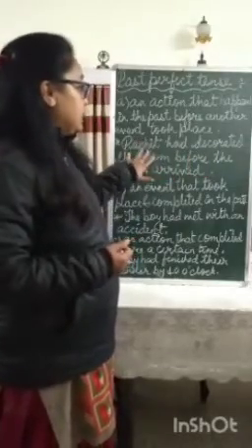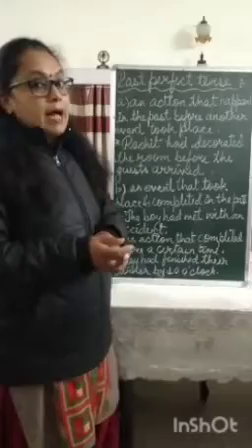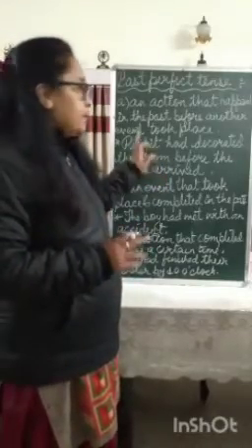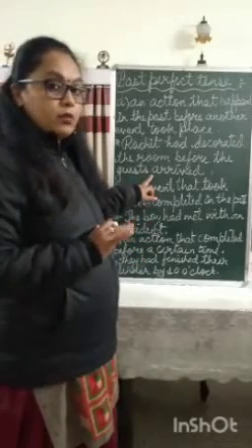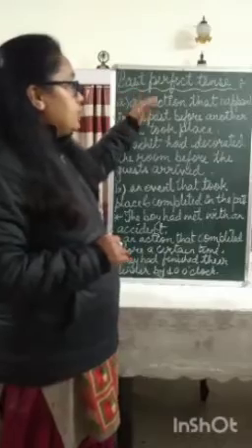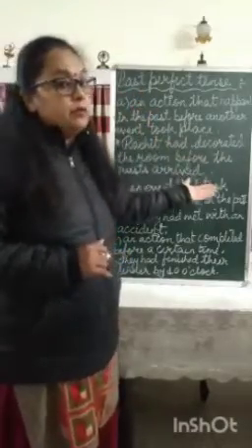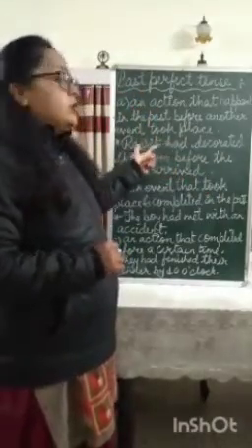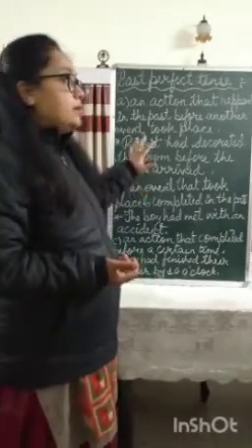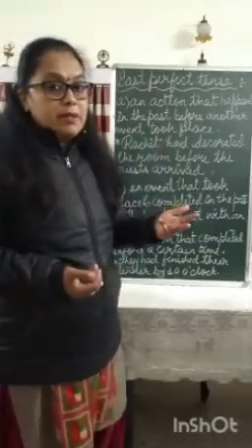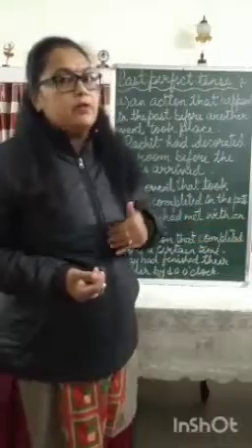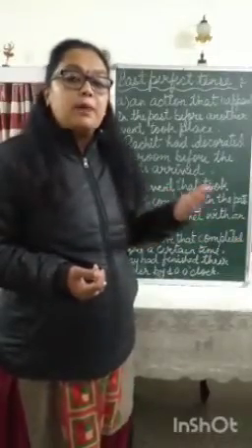In this sentence, two things happened in the past. One is that Rohit decorated the room, and the second is that the guests arrived. By using the past perfect tense, we are telling which thing happened first. That is, the decoration of the room was done before the guests arrived. So when two actions take place in the past and one action happened before another, then we use the past perfect tense.